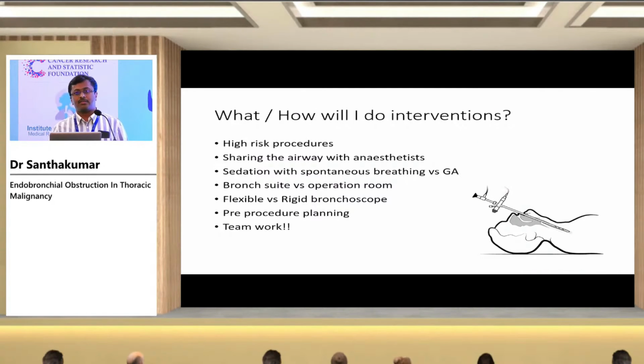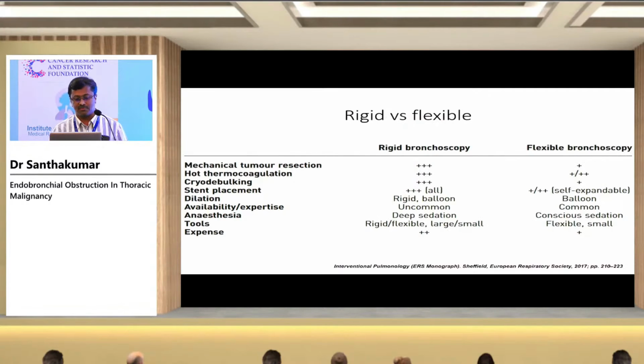Generally, these are all very high risk procedures and have to be done meticulously, either in operating rooms or in your bronchoscopy suite, provided you have good cardiothoracic surgery backup. You should be aware that you are always sharing the airway with the anesthetist here. You have to decide whether to do the procedure with a flexible bronchoscope under conscious sedation, or to go for the rigid bronchoscope. You have to choose accordingly based on your backup and resources. You need proper pre-procedural planning, and it's always going to be teamwork.